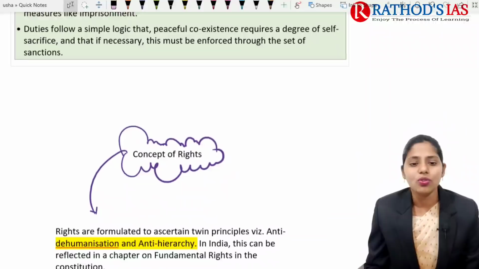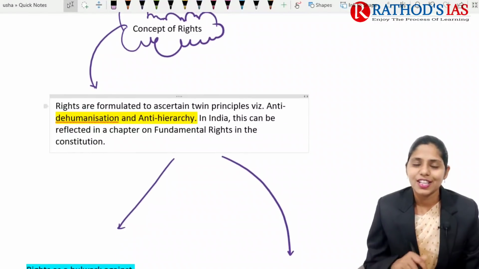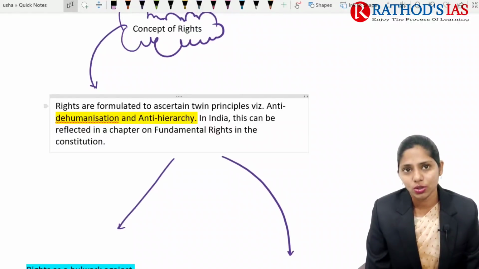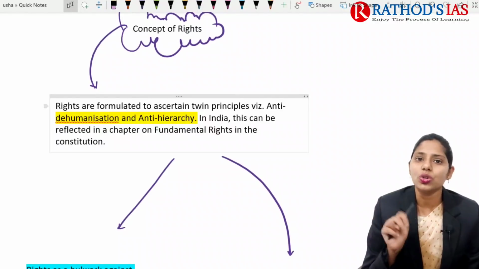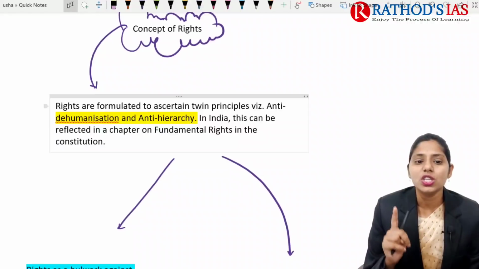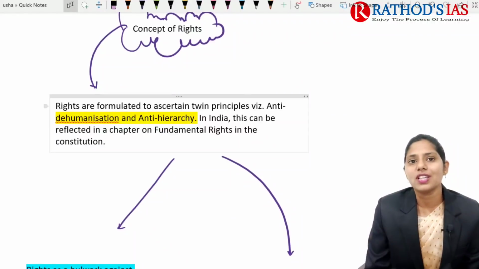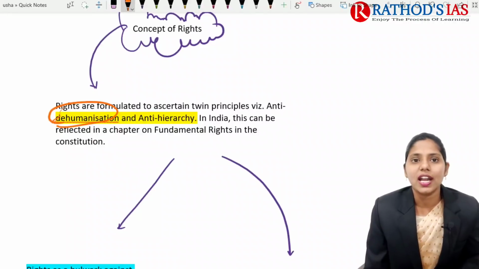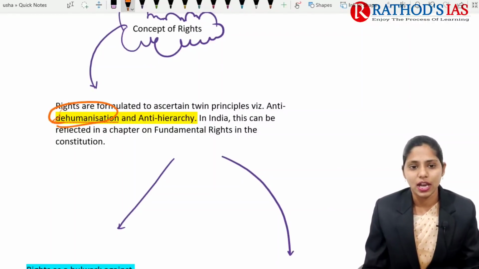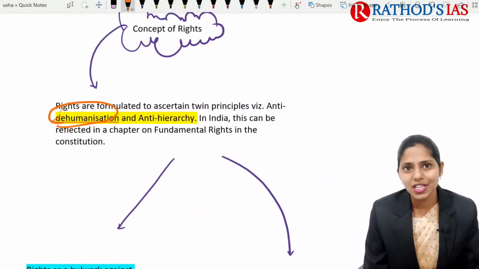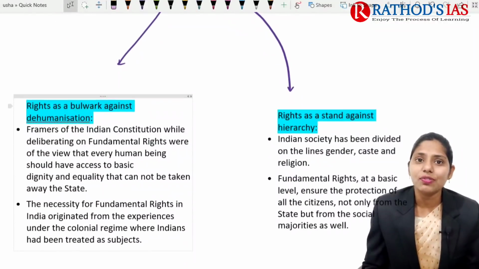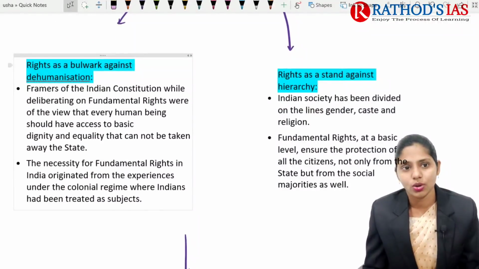If you're talking about the concept of rights, to understand why these rights are introduced in our Indian Constitution, you need to know two important things. The first one is dehumanization, and the second one is anti-hierarchy in India. These are the two important principles that you need to understand. Then you will appreciate why these fundamental rights are introduced in our Indian Constitution.